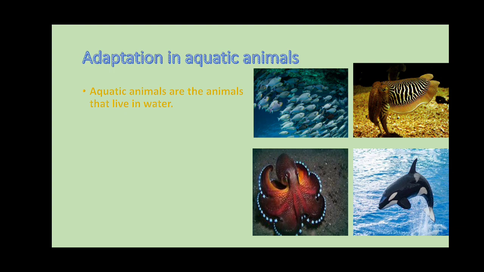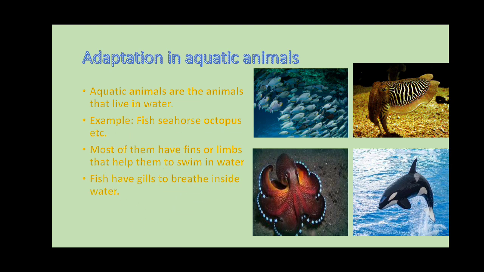What are the organs in the fish? Gills. Gills are the organs in the fish to breathe. And what are the organs in the dolphins and whales? Dolphins and whales have lungs to breathe. Understand? You can observe some pictures on the screen, children.